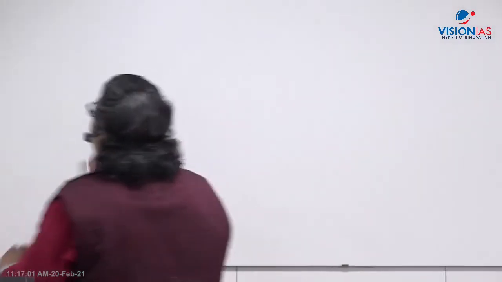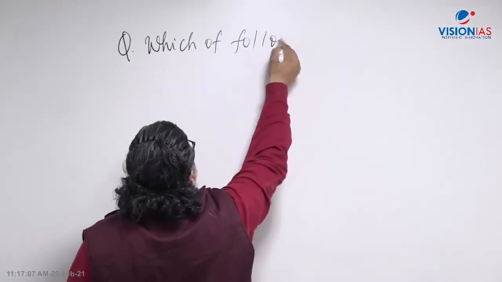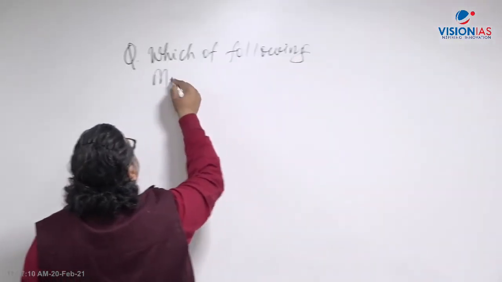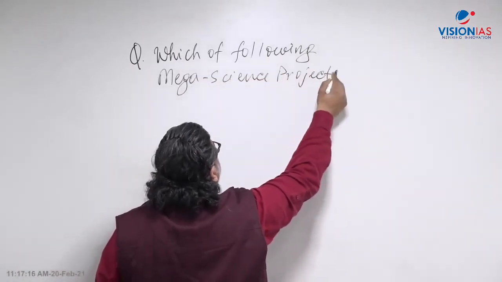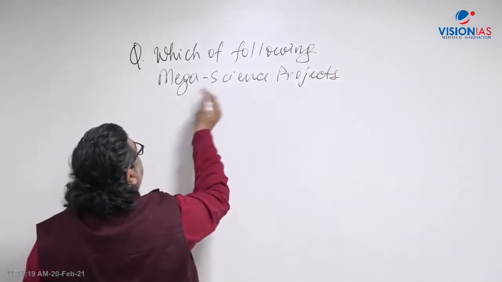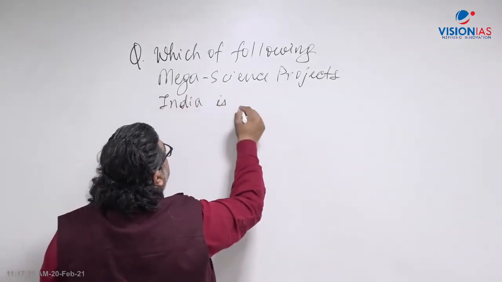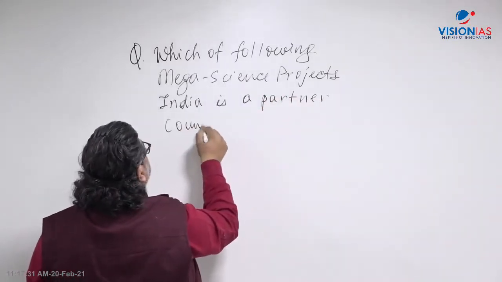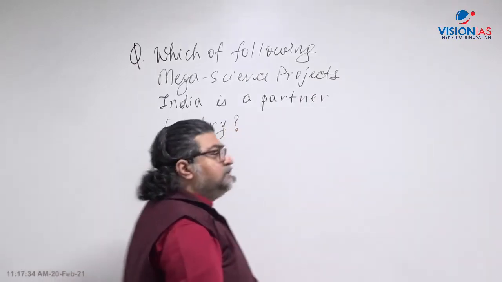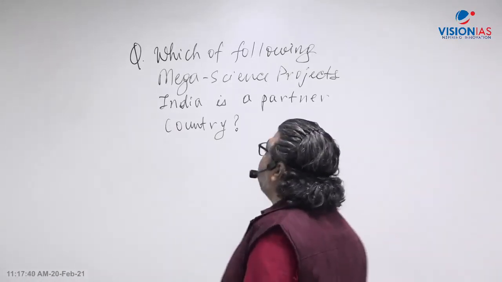Let's say, for example, you get a question like this: which of the following mega science projects is India a partner country?